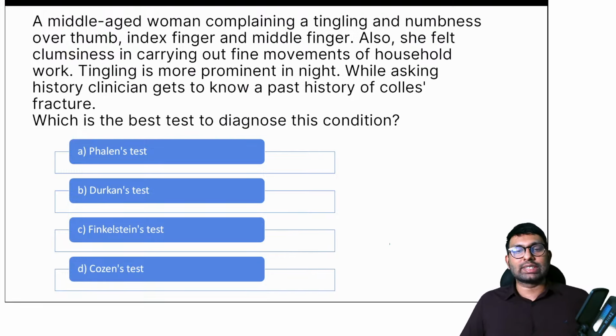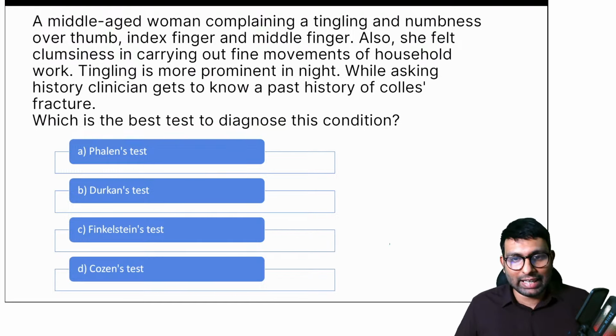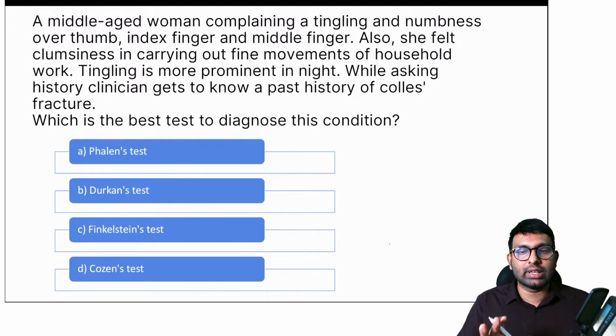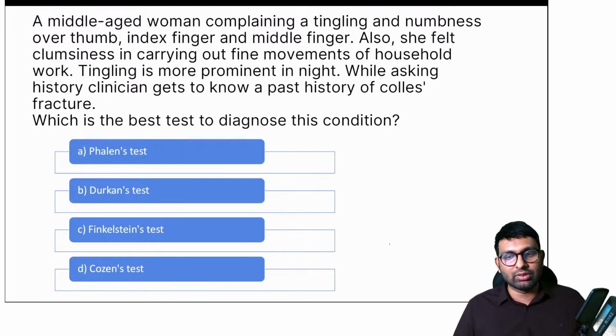So let's try to solve the first layer. So like I've told you, whenever you're approaching a question like this, we need keywords. We have to identify certain keywords. So can you tell me what are the keywords here and what is the diagnosis you reach from the keywords? Stardust says it's Durkan's test. First, let's go to the diagnosis. What do you think is the diagnosis here?